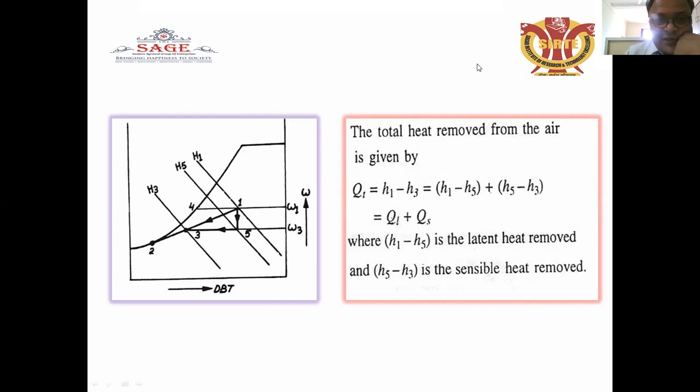This is the diagram, and it is represented here. This is the enthalpy h1, and this is the temperature of the cooling coil. In this part, where the moisture is removed, that is the latent heat removed, represented by LH. And h5 minus h3 is called the sensible heat removed, represented by SH.